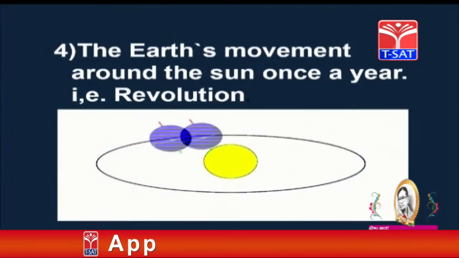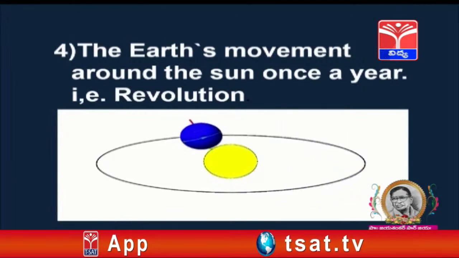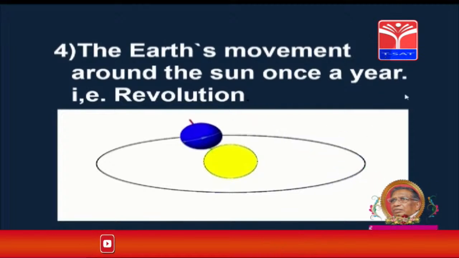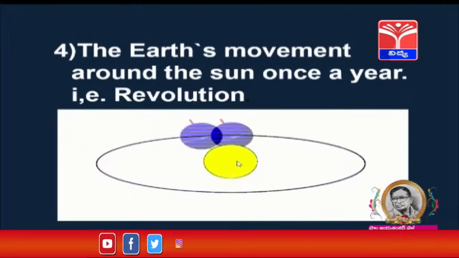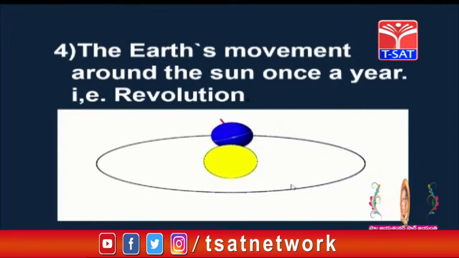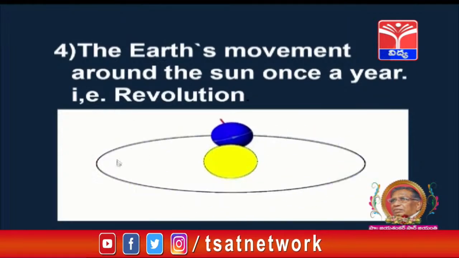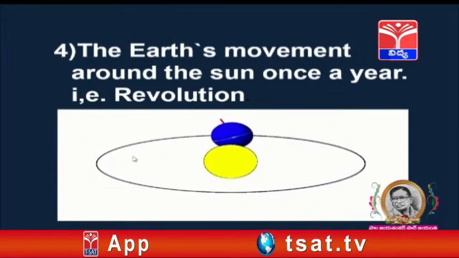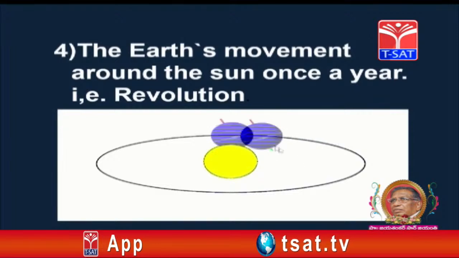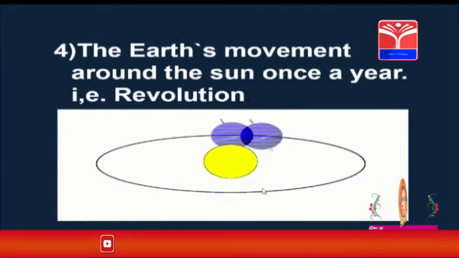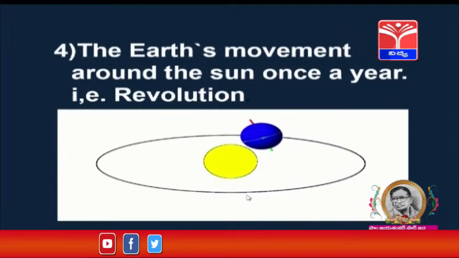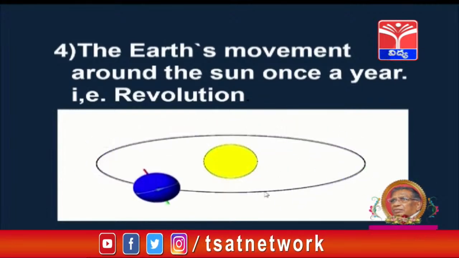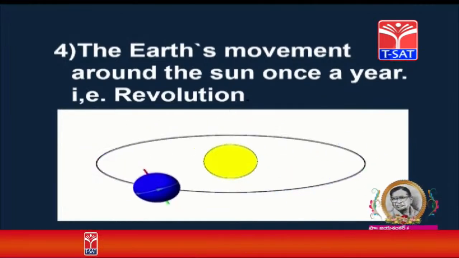The earth's movement around the sun once a year is called revolution. Children, this is the sun. The sun is constant, whereas the earth is going in rounds around the sun. Are you able to observe? The earth's movement around the sun once a year is called revolution. For one revolution, how many days does the earth take? It takes 365 days, 6 hours.